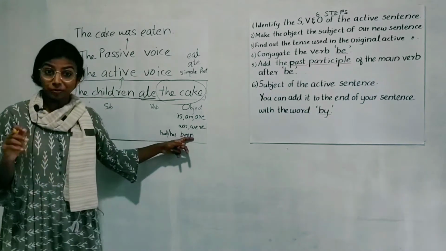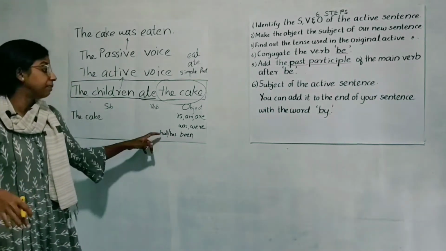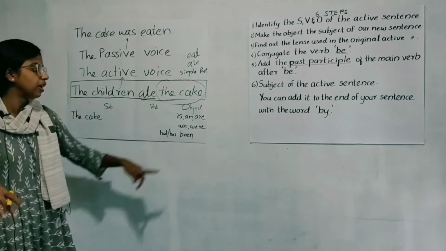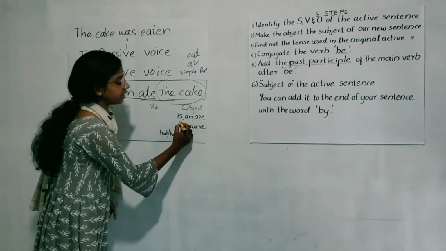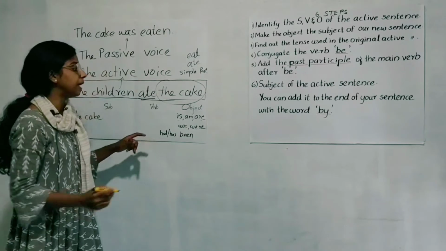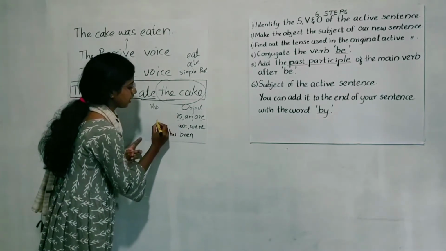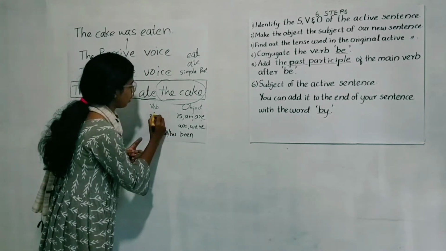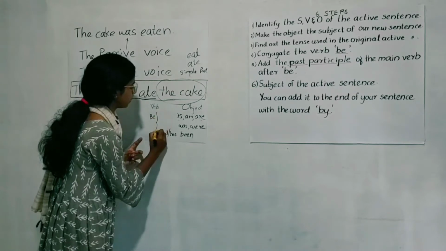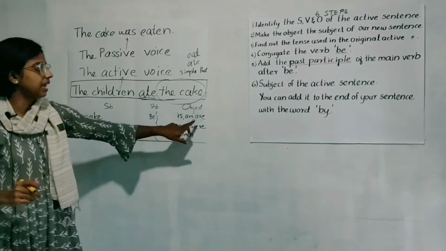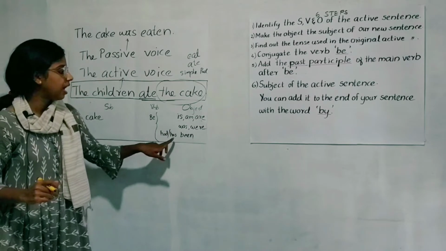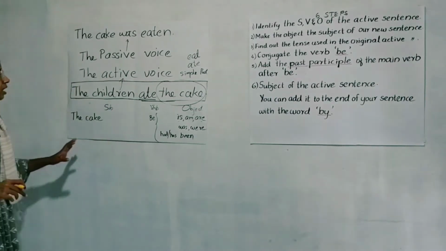In present perfect it will be has been and in past perfect it will be had been. So these are the forms of the verb be: is, am, are, was, were, has been or had been.